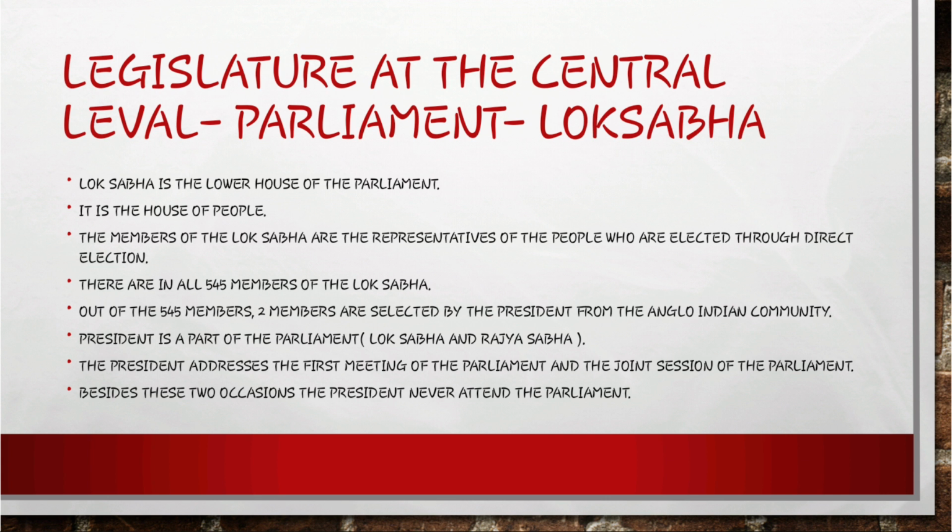The reason is this right was secured from Jawaharlal Nehru by Frank Anthony. He was the first and long-time president of the All India Anglo-Indian Association. This community was represented by 2 members because the community had no native state of its own.